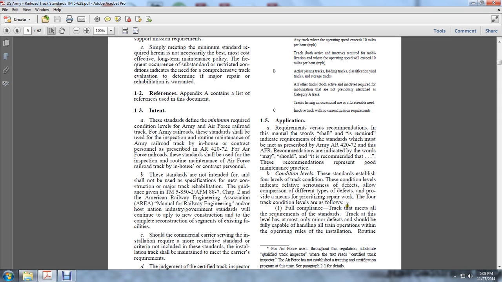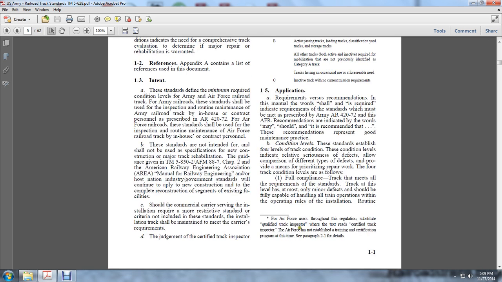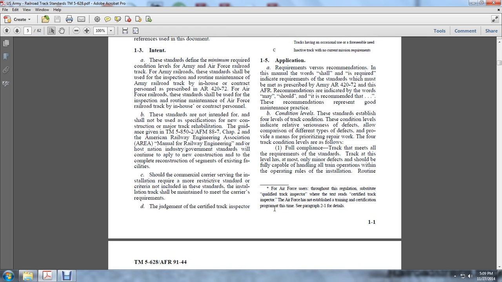Full compliance. The track meets all the requirements of standard track at this level. At most, minor defects, and the track should be fully capable of handling all trains within the operating rules and installation routine. Footnote: the Air Force uses, therefore, the regulation substitute qualified track inspector where the term certified track inspector is used. The Air Force has not established a training and certification program at this time.